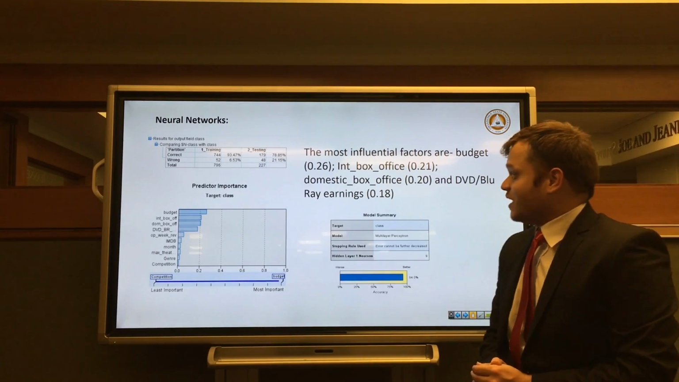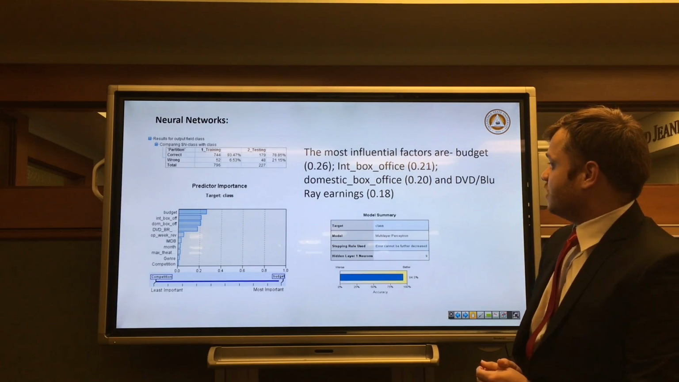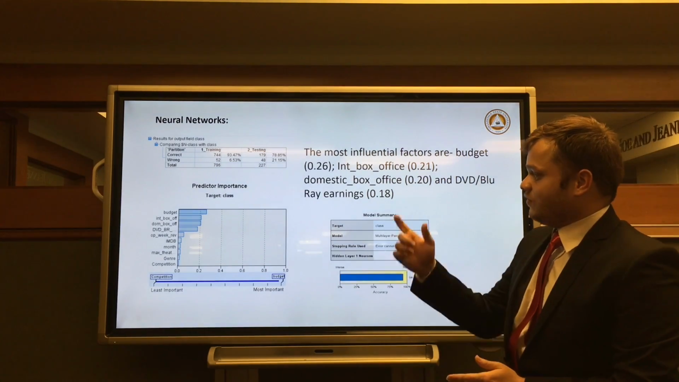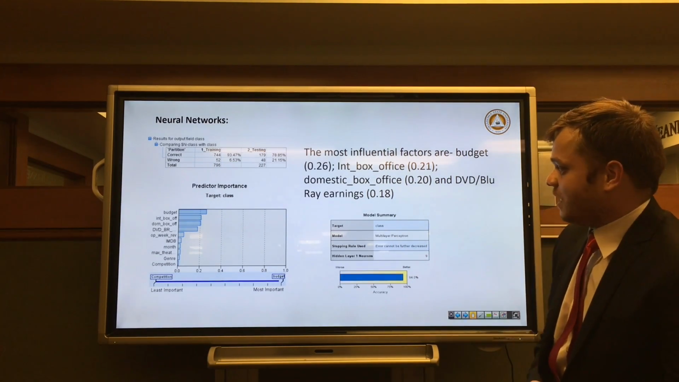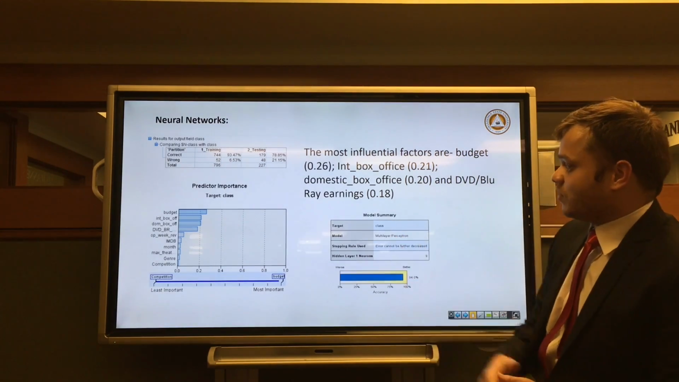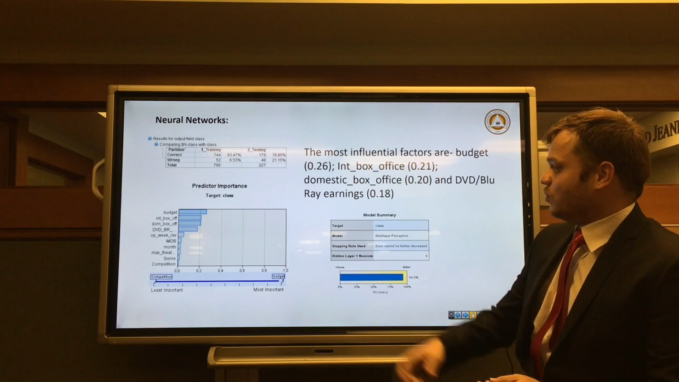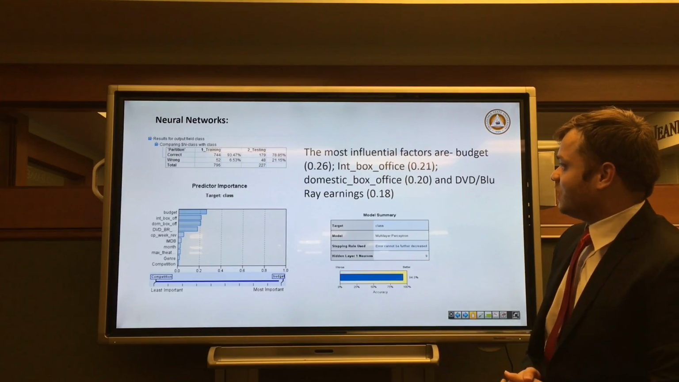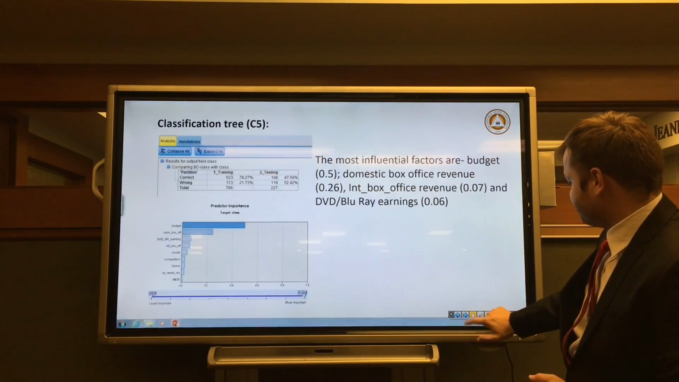In neural networks, again we got an accuracy of around 93% in training and around 78% in testing. Again, consistent with logistic regression, we got significant parameters which were budget, international box office, domestic box office, and earnings from DVD revenues. And again, as we can see, the significance level has dropped from opening weekend revenue onwards till competition. From this image, we can see that the neural network utilized multilayer perceptron as its algorithm.